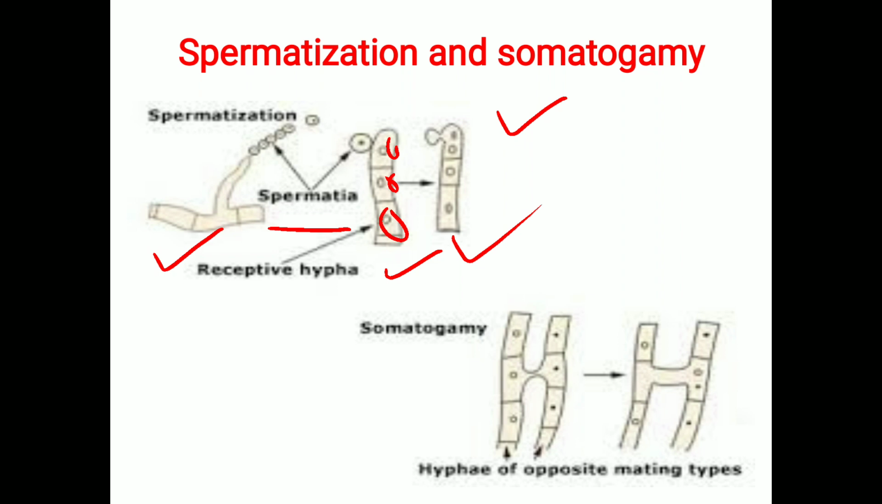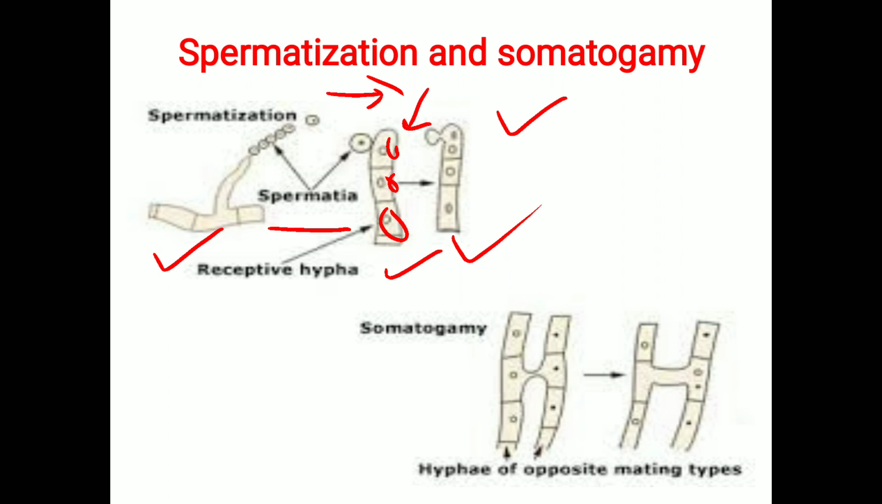So what happens at the point of contact or at the point of reproduction? During the spermatization process, the male gamete produces spermatia, or seed-like fungal spores, that are carried by wind or water and deposited over the female gametangia on the receptive hyphae.